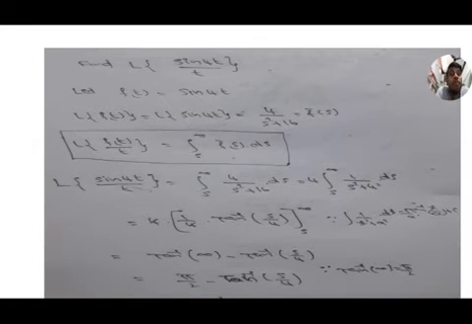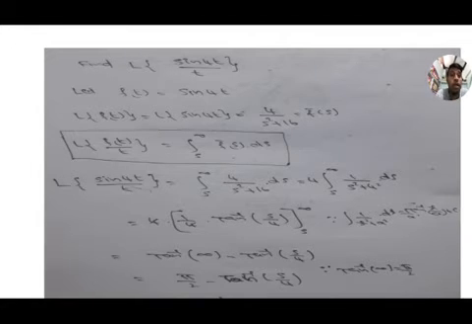So in this problem we are taking f of t equal to sin 4t. Let us once more, I will explain once again. Then L of f of t, that is L of sin 4t, equal to 4 by s square plus 16. This is by the formula L of sin at equals a by s square plus a square.